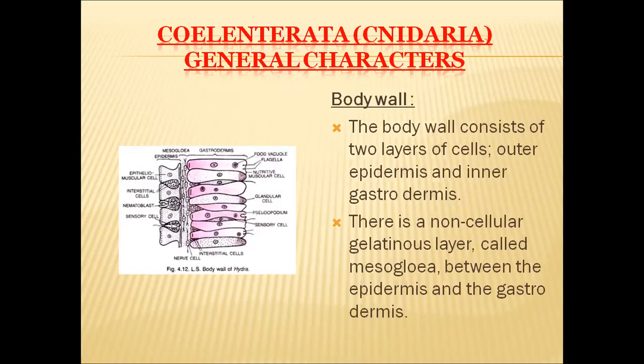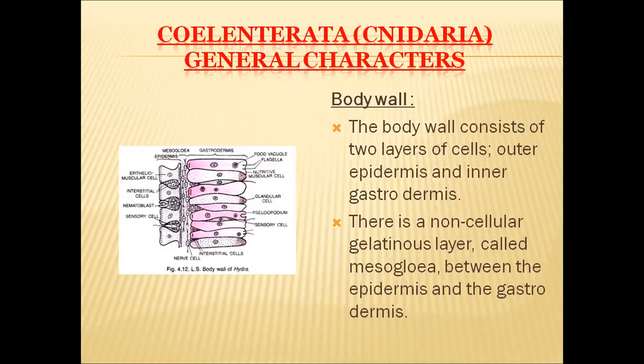And the body wall of these organisms consists of 2 layers, and the outer one is called epidermis and the inner one is called gastrodermis. In between these 2 layers, a non-cellular gelatinous layer is also present. That non-cellular gelatinous layer is called mesoglea.